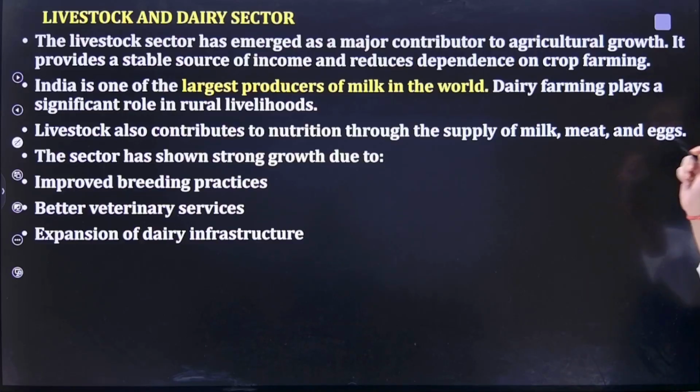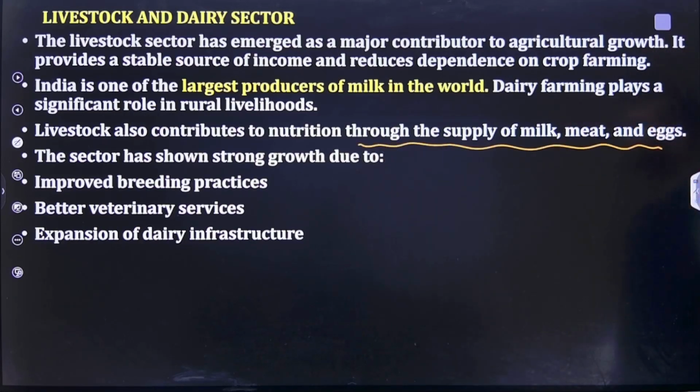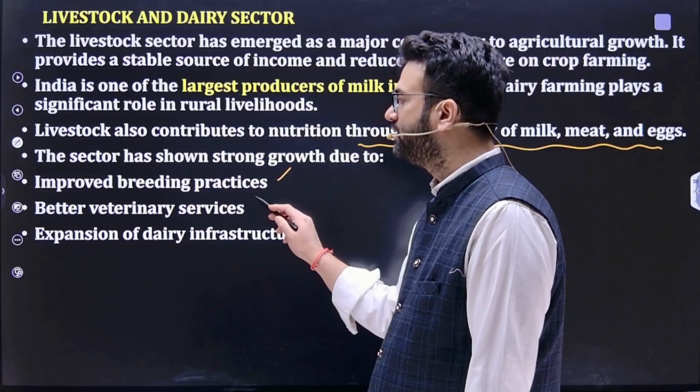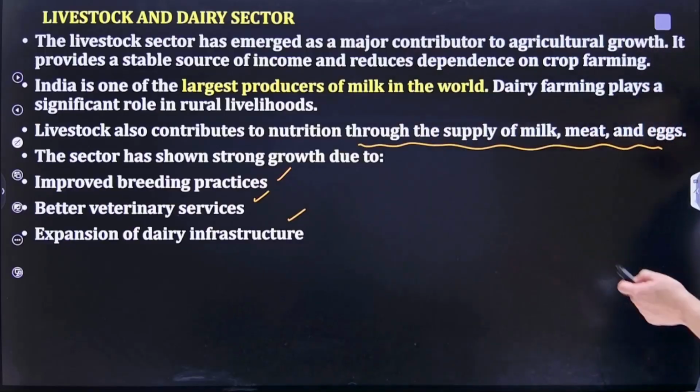India is one of the largest producers of milk in the world and dairy farming plays an important role in that. Livestock contributes to nutrition through the supply of milk, meat and eggs. This sector has shown strong growth because of improving breeding practices, better veterinary service and expansion of dairy infrastructure.